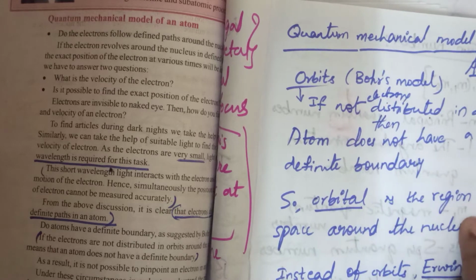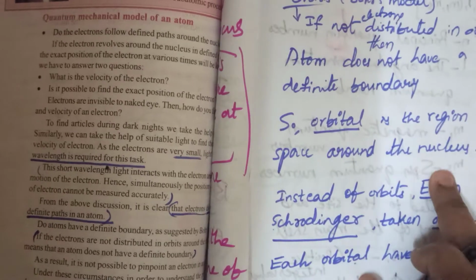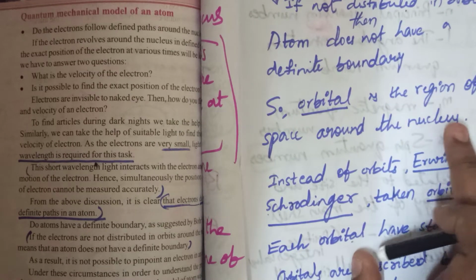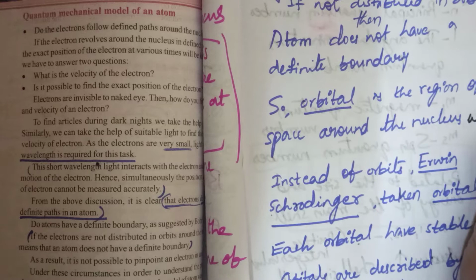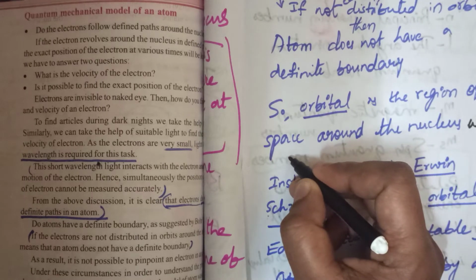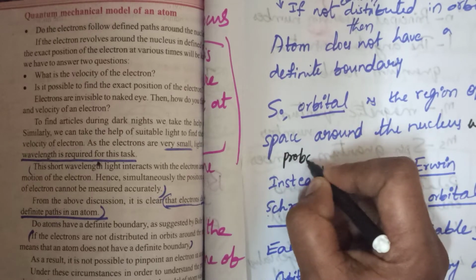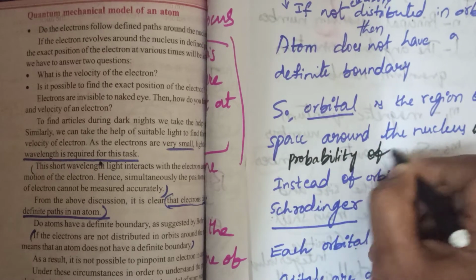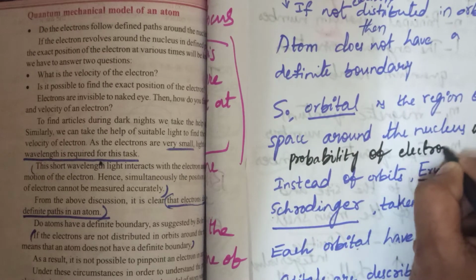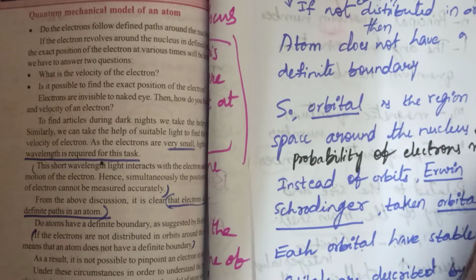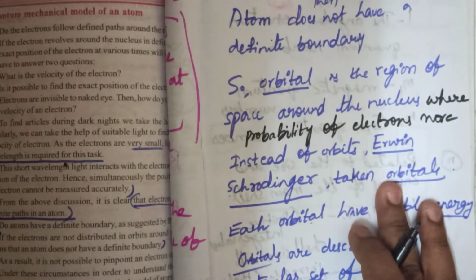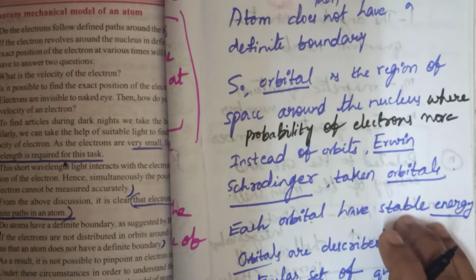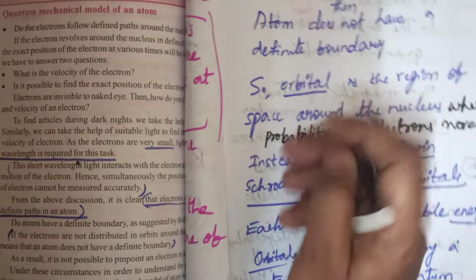So an orbital is a region of space around the nucleus where the probability of finding electrons is more. The region of space around the nucleus where the probability of electrons is more is called an orbital here.